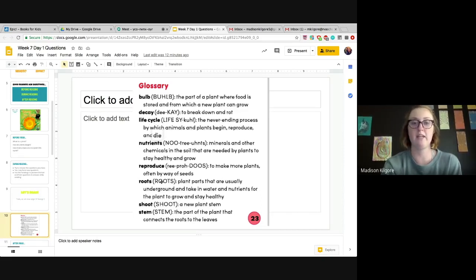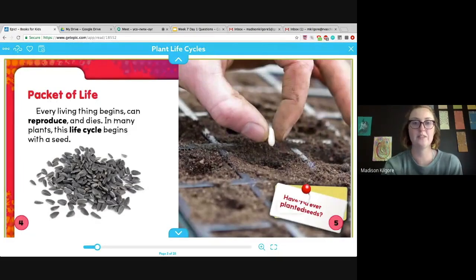So if at any point we need to come back to the glossary for some bold words, we can do that. All right. So let's go ahead and read this page.